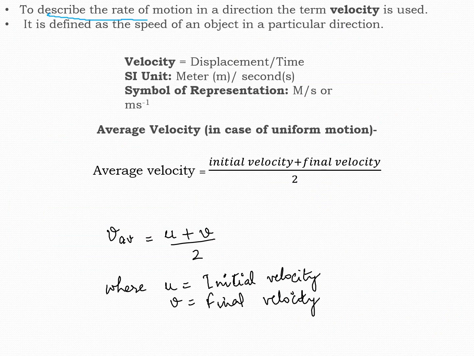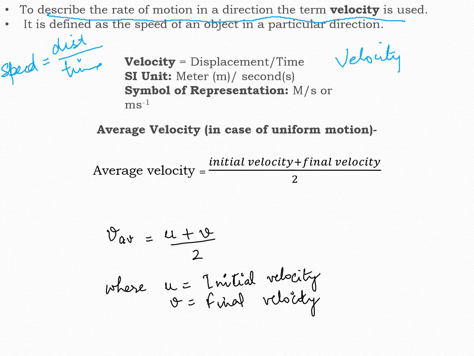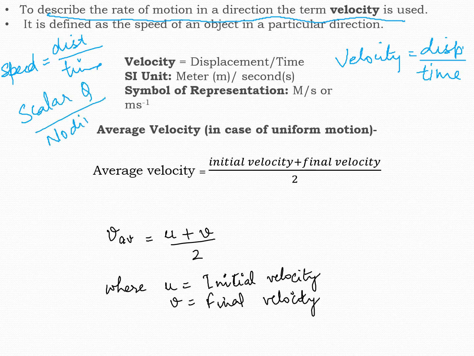To describe the rate of the motion in a direction, the term velocity is used. Before this, we have talked about speed. Speed was what? Speed was distance by time. Now, velocity is what? Velocity is displacement by time. See the difference. Don't get confused. So, speed is your scalar quantity because it has no direction, and velocity is your vector quantity because it has direction.